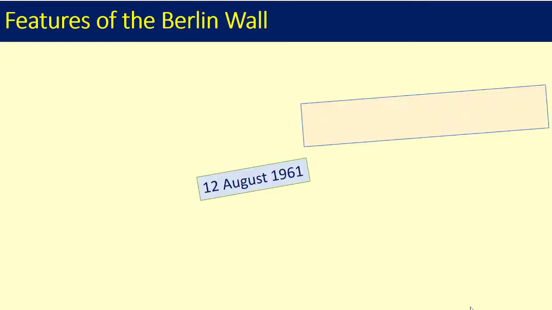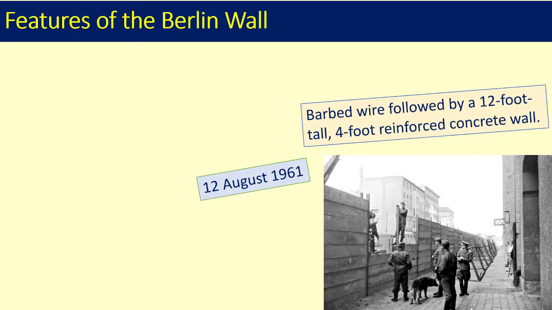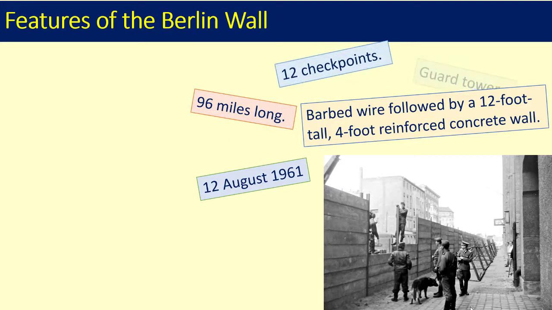Luckily for JFK, however, Khrushchev also didn't want war, and so instead, on the night of the 12th of August 1961, East German troops secretly set up a barbed wire fence around the whole of West Berlin. In the coming months, the fence was reinforced and eventually became a 96-mile-long, heavily guarded wall.